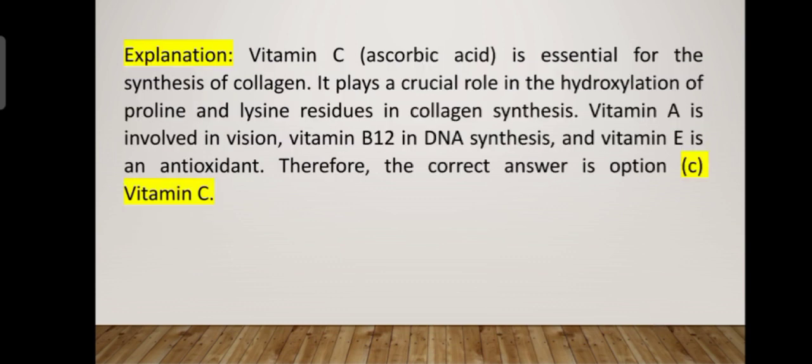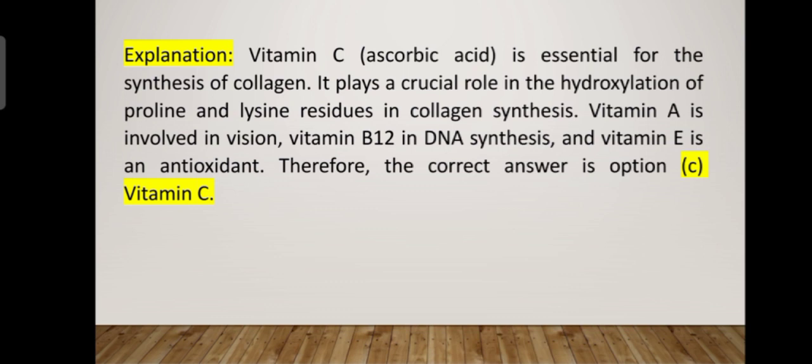The answer is vitamin C. Ascorbic acid is essential for synthesis of collagen. It plays a crucial role in hydroxylation of proline and lysine residues in collagen synthesis. What about vitamin A? It is involved in vision, we know. Vitamin B12, DNA synthesis. Vitamin E, antioxidant.